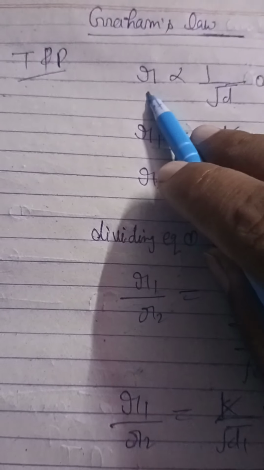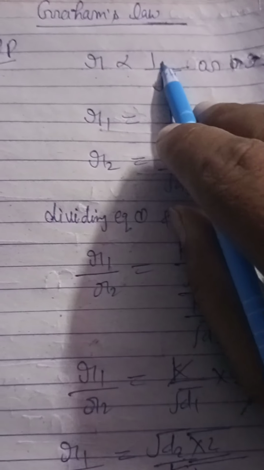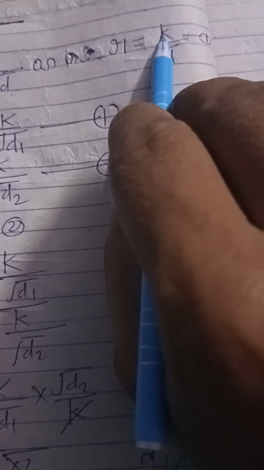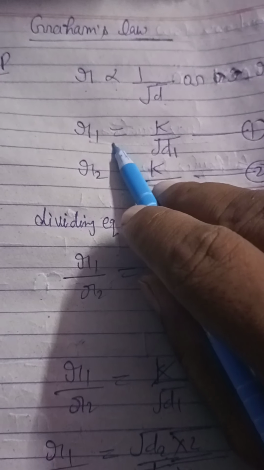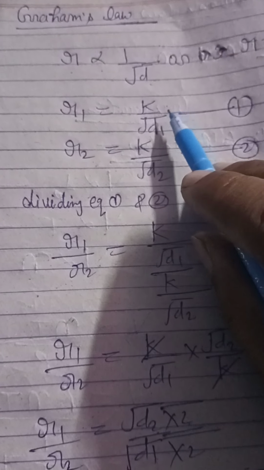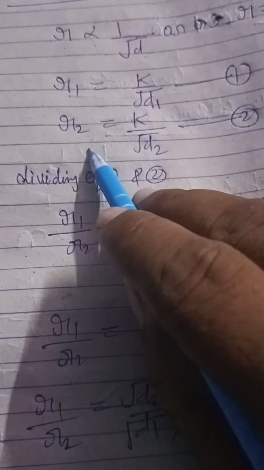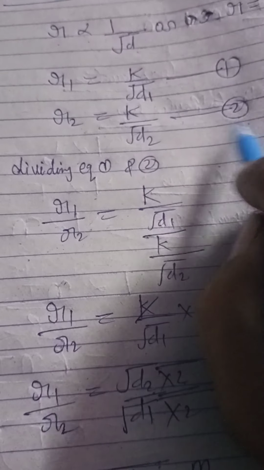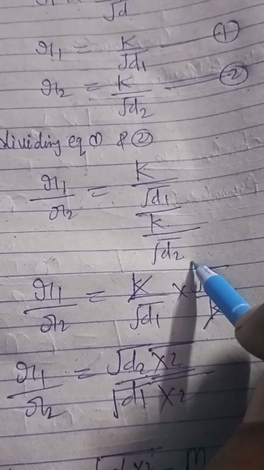Graham's law. At constant temperature and pressure, rate of diffusion is inversely proportional to square root of density. So R is proportional to 1 upon root D, or R is equal to K upon root D, where K is a constant. If rate of diffusion of two gases are R1 and R2 and density is D1 and D2, then R1 is equal to K upon root D1, equation 1, R2 is equal to K upon root D2, equation 2. Dividing equation 1 and 2, R1 upon R2 is equal to K upon root D1 upon K upon root D2.